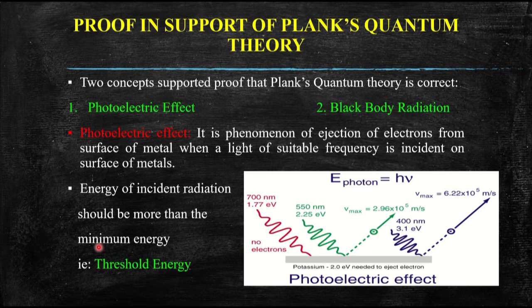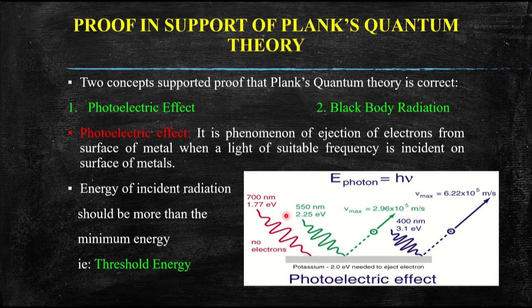It means that each and every electron has some minimum amount of energy which needs to be overcome to eject it out of the surface, and if the energy of the incident wave is less than that energy, then there will be no emission of electrons.